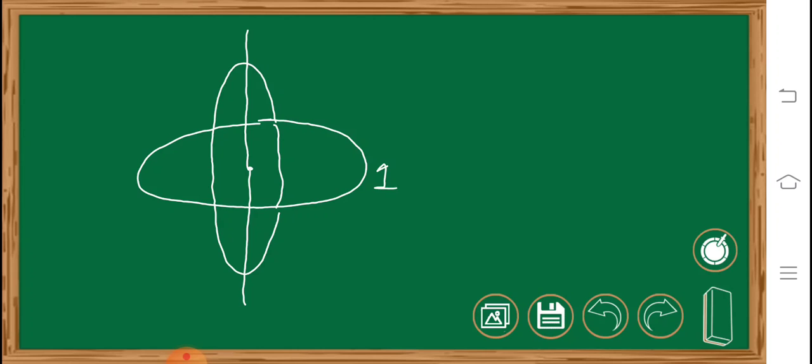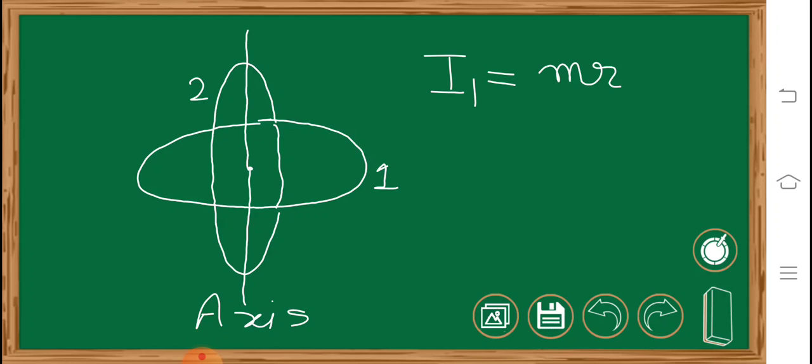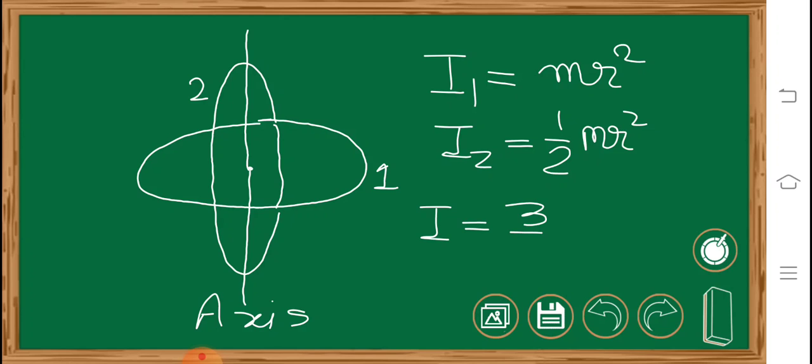Now this is ring 1, this is ring 2. Both are having mass m, radius r. So if we have to find the moment of inertia about this axis, then what we can do is the value of I1, as we can see for ring 1, the axis is passing through the center and it is perpendicular to the ring, so it will be mr square. And for ring 2, the axis will be along the diameter, so I2 will be half mr square. So the total moment of inertia in this case will be 3/2 mr square.